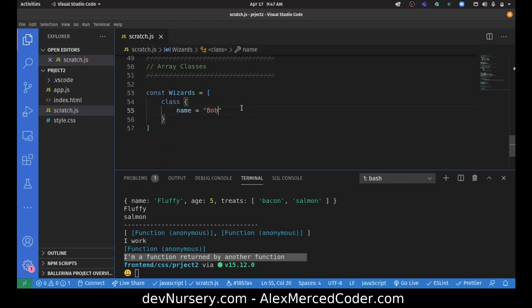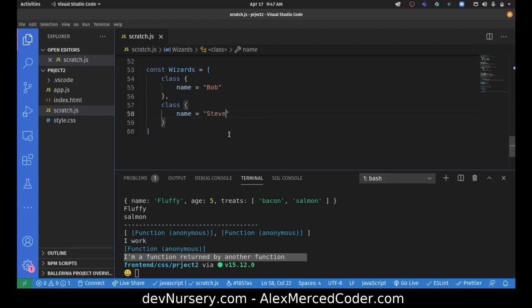Okay, something simple. I'm not going to create a whole bunch of methods and stuff, but I could just do this class, name equals Steve. Okay, so that works. I create an array of classes, and now I can do this.